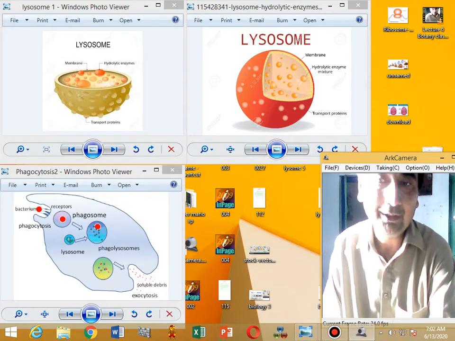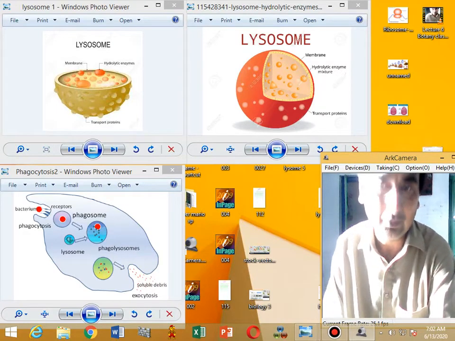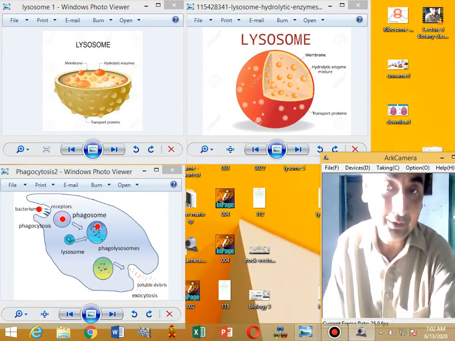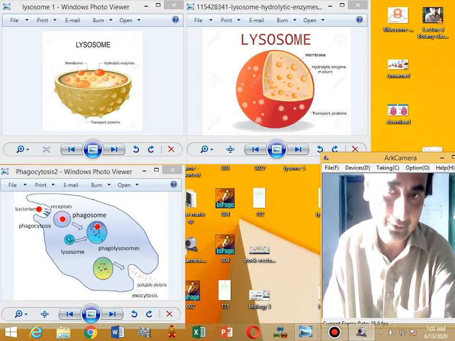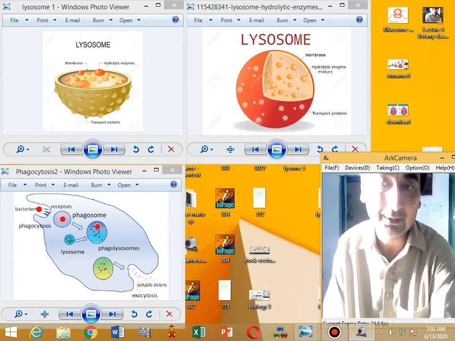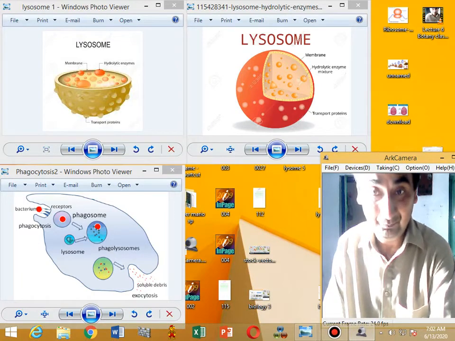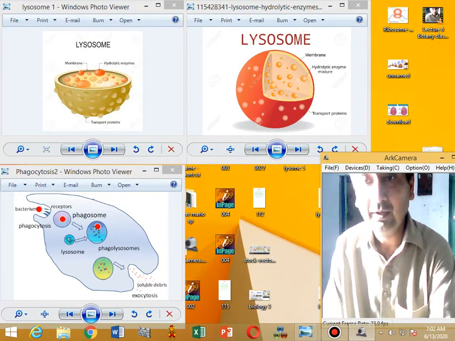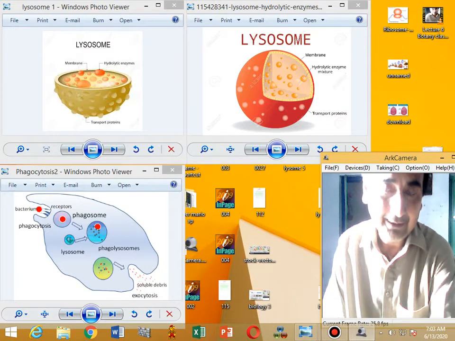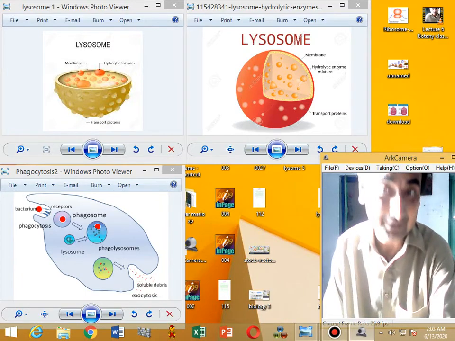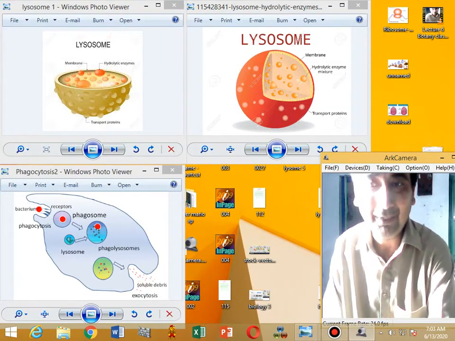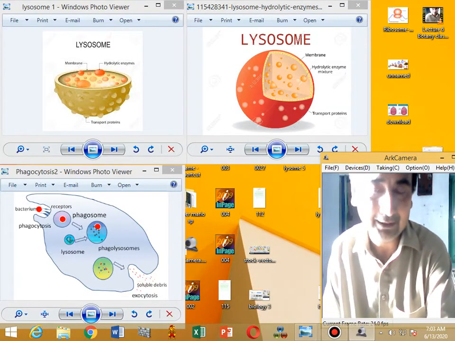Some 20 types of such diseases have been known so far, due to lack of different enzymes. Another disease due to a lysosomal enzyme is Tay-Sachs disease. In Tay-Sachs disease, lipids, the glycolipids, get deposited into the brain cells.